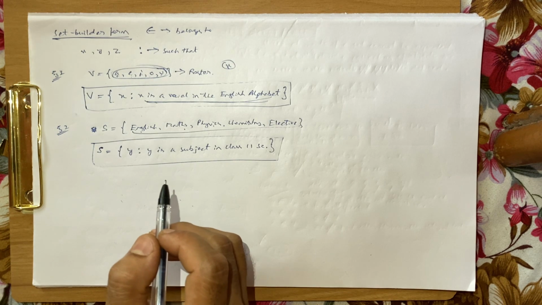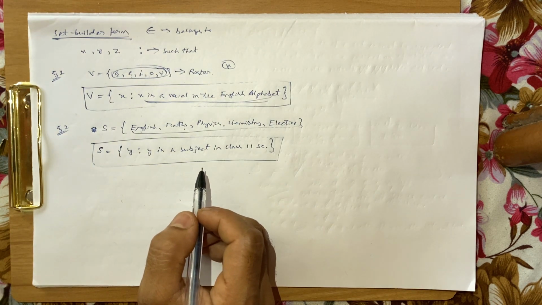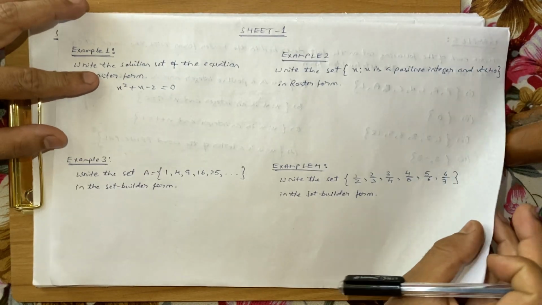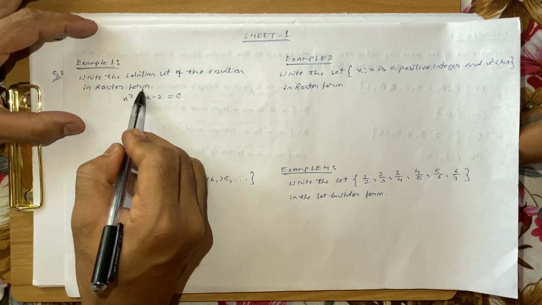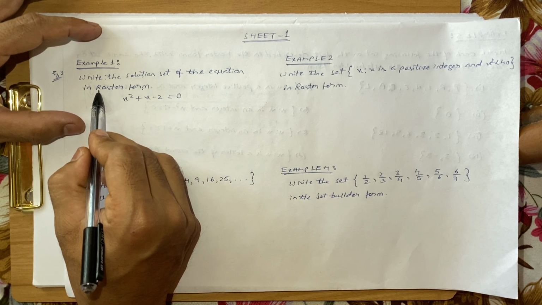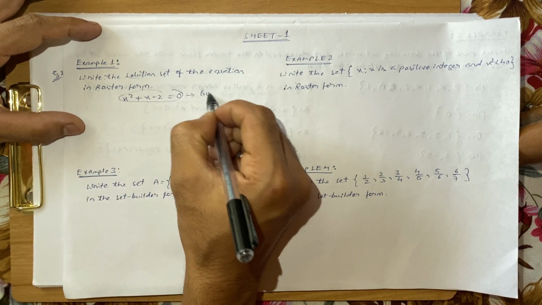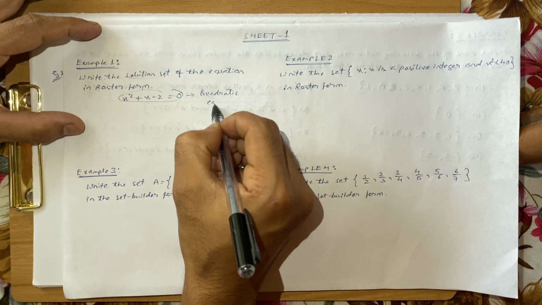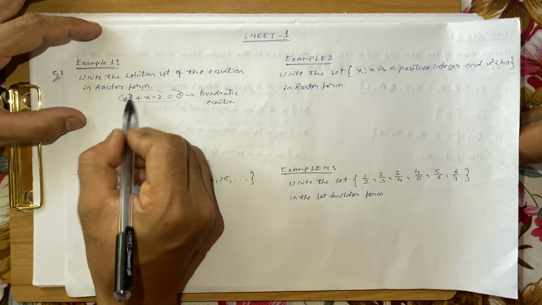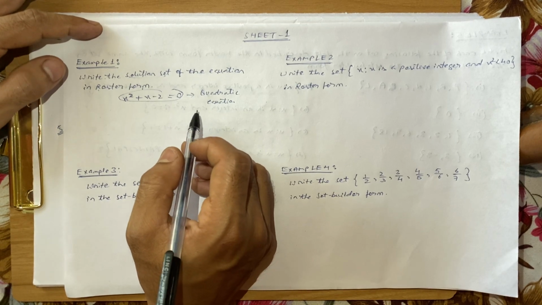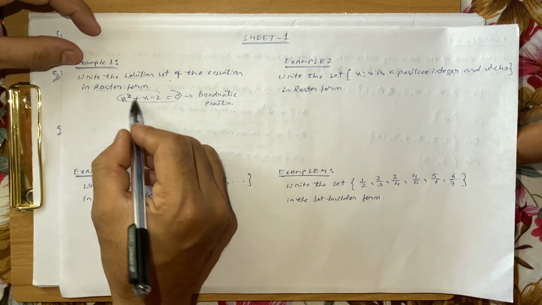So now let us go ahead and try to do some examples so that it is much more clear to all of us, and these are some examples from your textbook. Okay, so the first example says write the solution set of the equation in roster form. We need to write the solution set of this equation. This is a quadratic equation, right? This is a quadratic equation because there is one variable x and the highest power is 2, that is x squared. Okay, so we need to write the solution of this equation in the roster form.